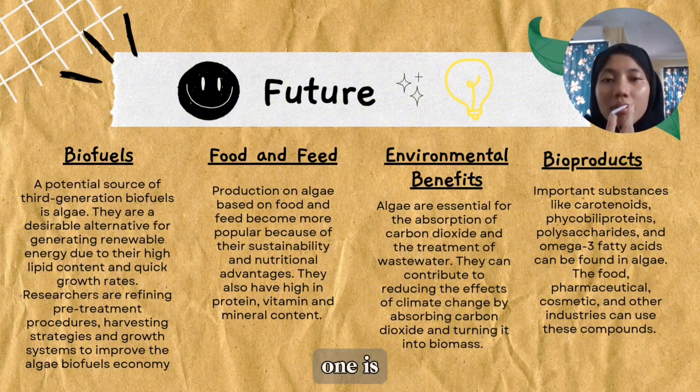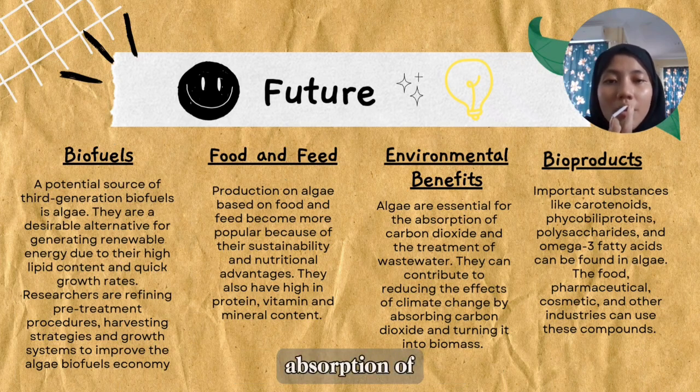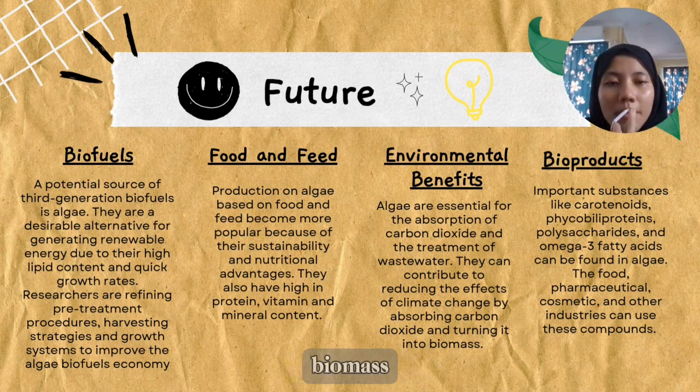The second one is food and feed. Production of algae-based food and feed has become more popular because of their sustainability and nutritional advantages. They are also high in protein, vitamins, and mineral content. The third one is environmental benefits. Algae are essential for the absorption of carbon dioxide and the treatment of wastewater. They can contribute to reducing the effects of climate change by absorbing carbon dioxide and turning it into biomass.